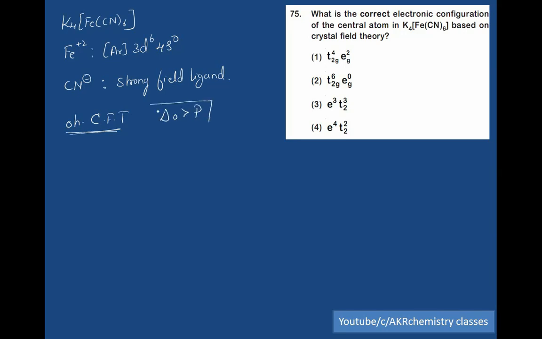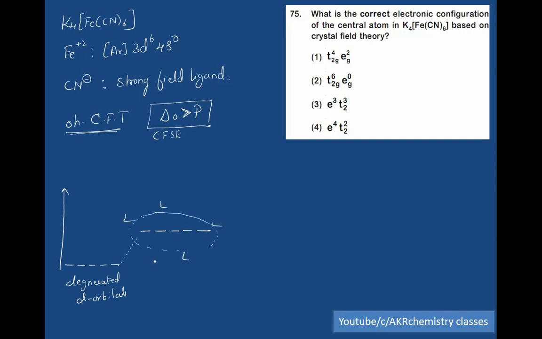In octahedral crystal field theory, the crystal field splitting energy is greater than the pairing energy. So this is the energy level, 1, 2, 3, 4, 5. This is considered as the degenerate d orbitals. As soon as the ligands approach, the degeneracy is lost.